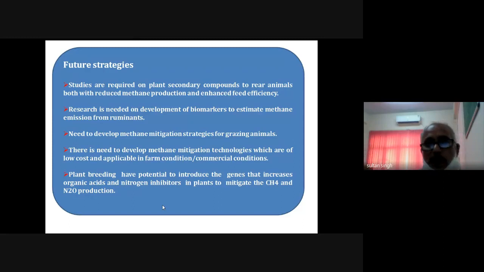We also have to develop a relation between the host and its microbes, because it has been found that the concentration and microbial population vary with the livestock species. So we have to establish a relationship between the host and the microbes, so that we can breed animals with a desirable type of microbes. Then we need to develop more mitigation strategies for grazing animals, because strategies are not available for grazing animals.